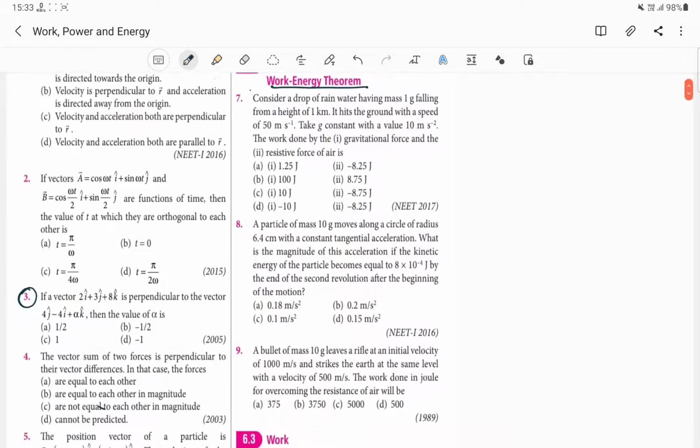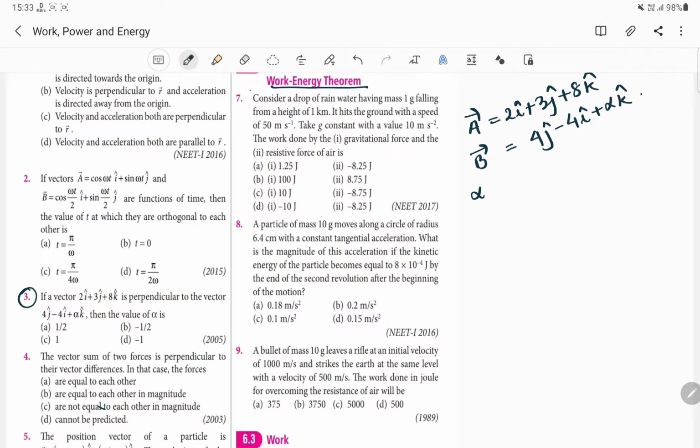Here for this question number 3, let us suppose the given vector a is equal to 2 i cap plus 3 j cap plus 8 k cap, and it is perpendicular to the vector, let us suppose this is b vector, which is 4 j cap minus 4 i cap plus alpha k cap, and we have to find out the value of this alpha so that a vector is perpendicular to b vector.